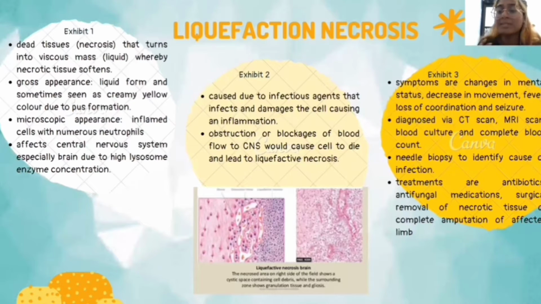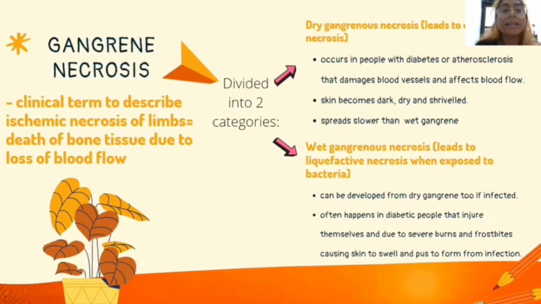The symptoms exhibited when you have liquefaction necrosis are changes in mental status, decrease in movement, fever, loss of coordination, and seizure. Liquefaction necrosis is diagnosed by a CT scan, MRI scan, blood culture, and complete blood count. Needle biopsy is also used to identify the cause of infection. The treatments available currently are antibiotics for bacterial infection, antifungal medication, surgical removal of necrotic tissue, or complete amputation of the affected limb.